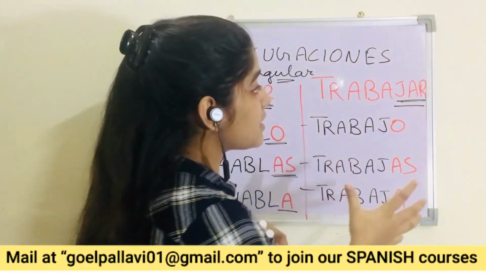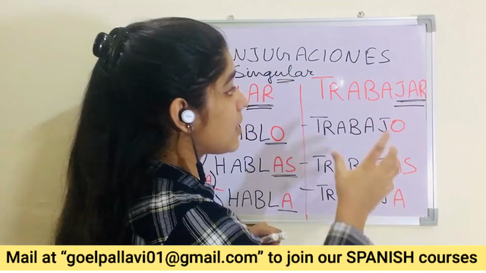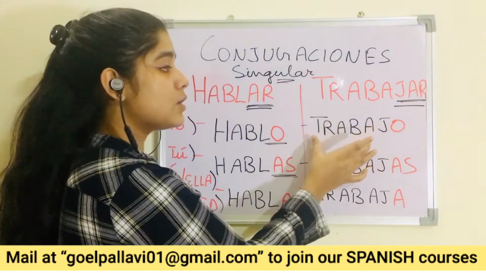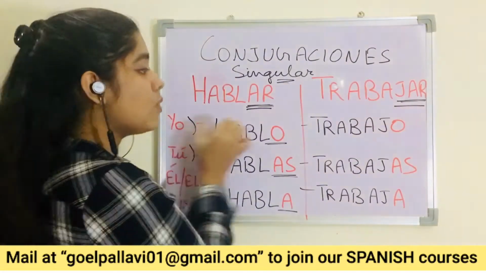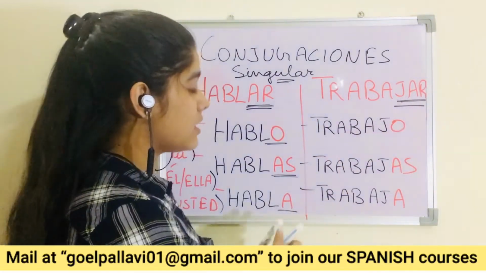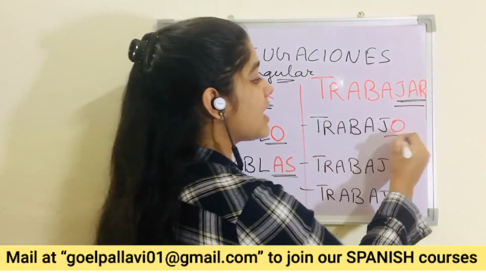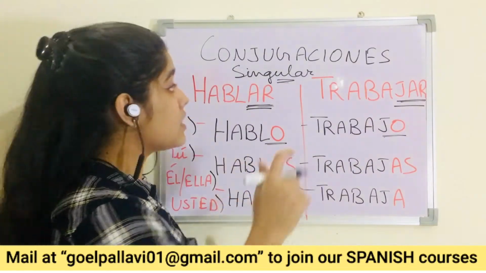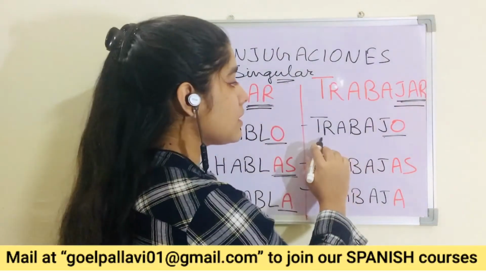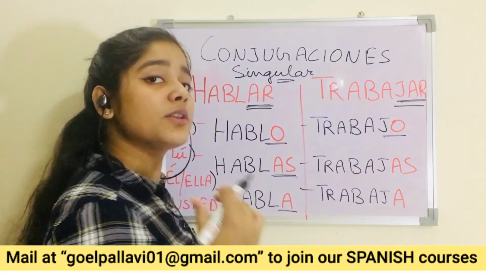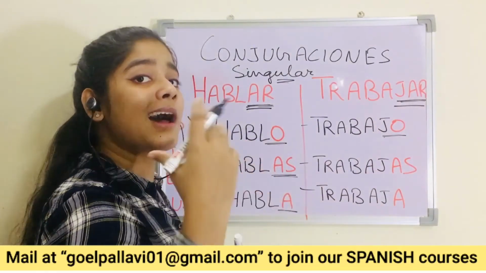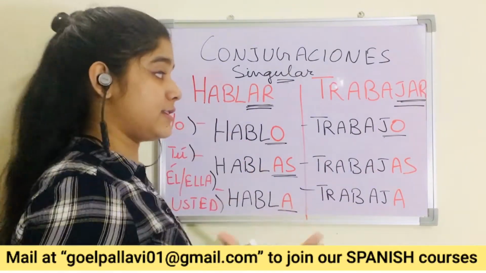Let's get back to trabajar. Trabajar is to work. Yo trabajo. We remove AR from the end and add O for the first form. These all are singular. Yo trabajo en la oficina, in the office.